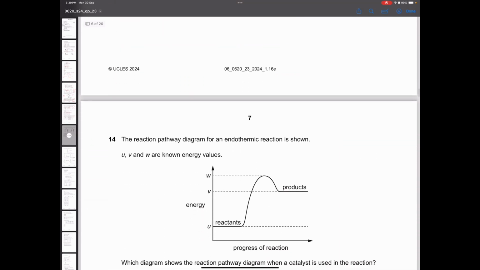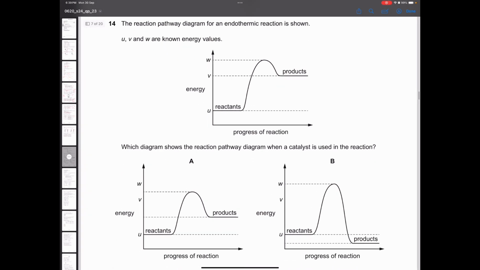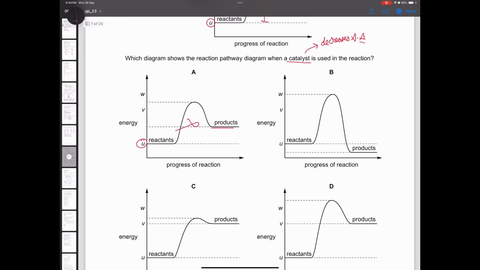Now, next question. Which reaction pathway for an endothermic reaction is shown when a catalyst is used? Just think about it. What a catalyst does is it decreases the activation energy. And in endothermic reactions, the reactant should stay at U and the product should also stay at V. Let's check. Reactant is at U. Is the product at V? No. This option is wrong.